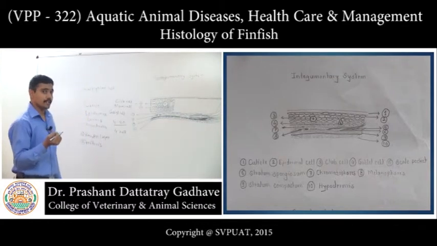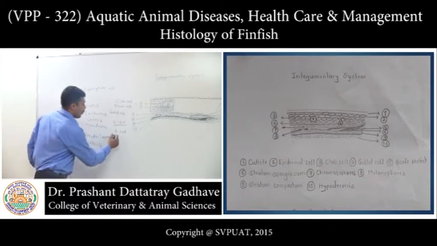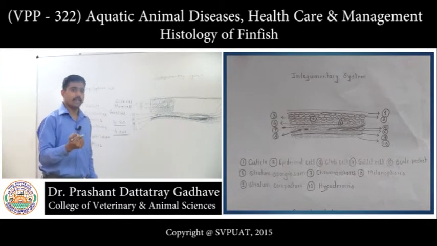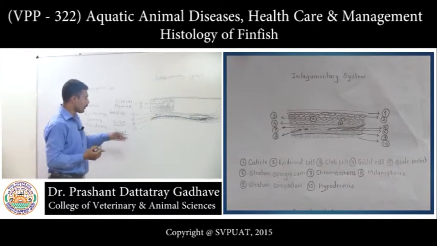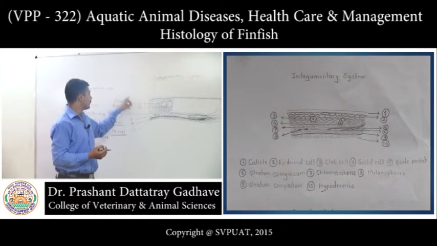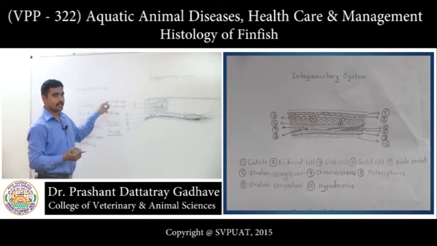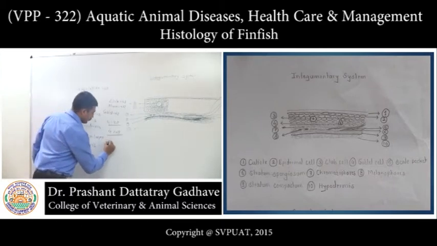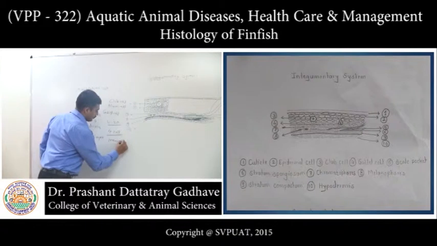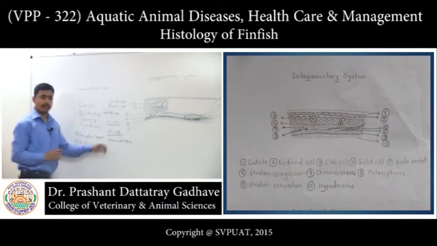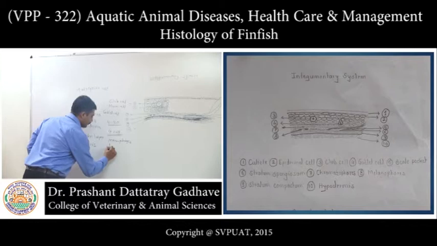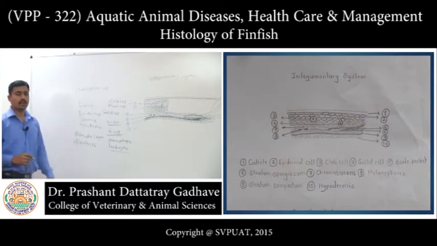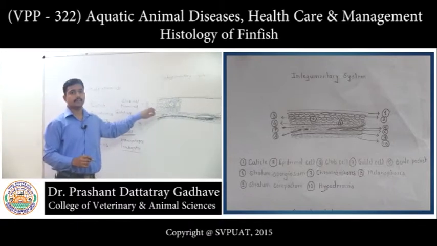Therefore, the epidermal cell layer is more than 4 cells thick. The epidermal cell layer is much thicker in catfishes, right? Now, we are looking at the special cells present in the epidermis. There are certain cells such as macrophages, and leukocytes are also present in the epidermis.